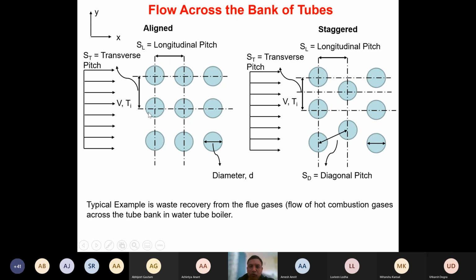As we move from left hand side to right hand side, the driving force, which is nothing but the difference between the temperature of the fluid inside this tube and the temperature of the air being blown here, is going to vary. We can assume that the temperature of the fluid flowing through these tubes is constant, but the temperature of this blown air is going to change as we move along, because this air is going to get heated or cooled down depending on whether we are looking at heating or cooling.